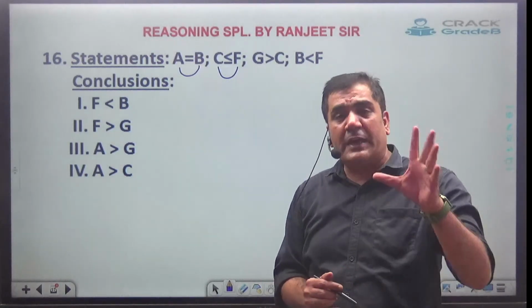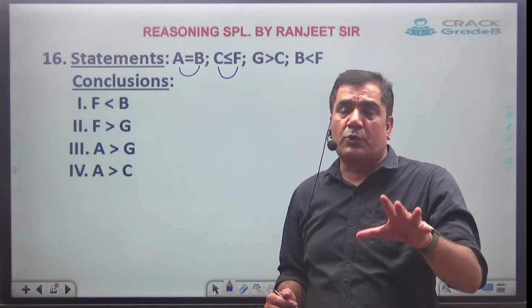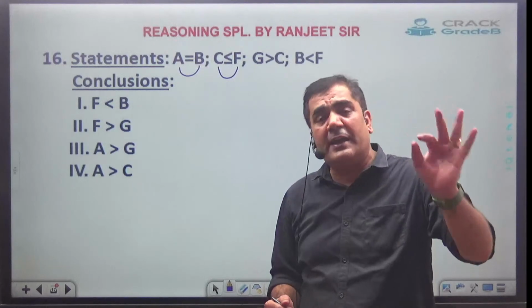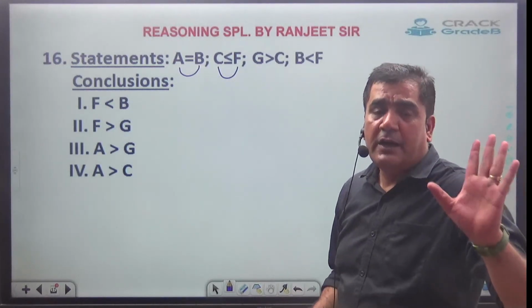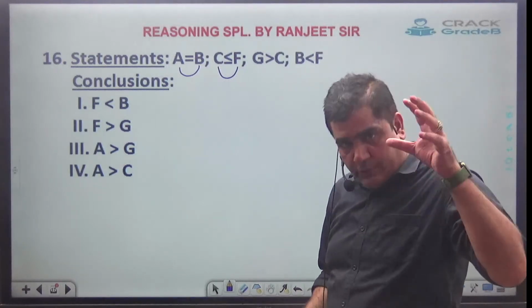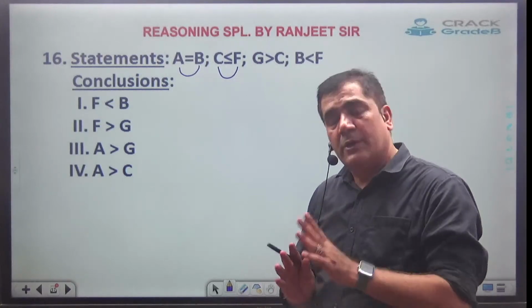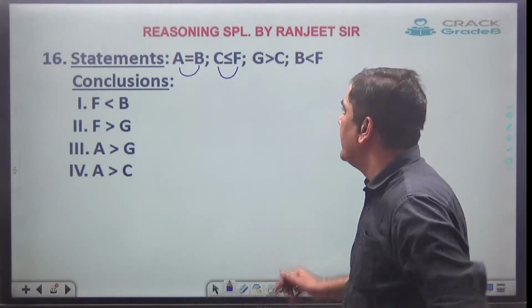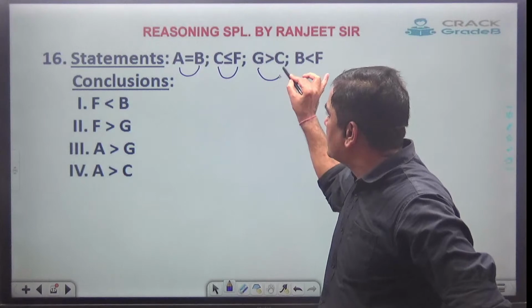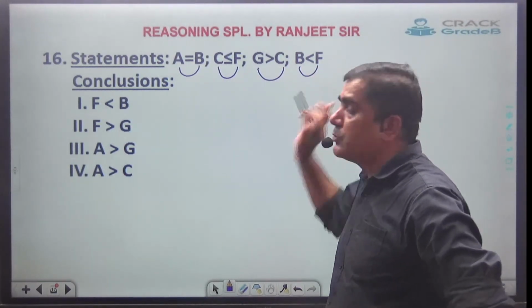And this topic is very, very easy. Once you understand the concept, it is a very, very easy topic. And very easily you can score 5 out of 5 in the exam. Very easily. Without touching the pen, you can do it. How to solve without touching the pen, that we will discuss in the last class. In today's class, since we are understanding the basic concept, let's touch the pen. Next one, G is related to C and face is towards G side. B is related to F and face is towards F side.